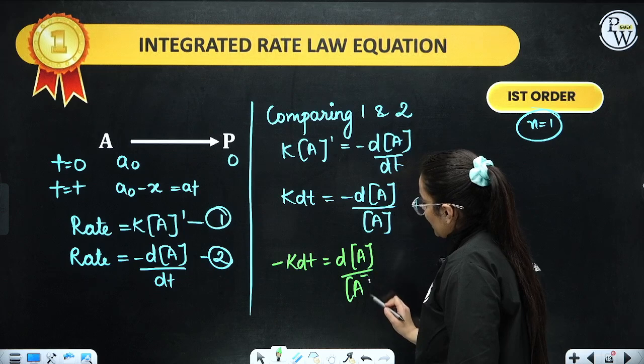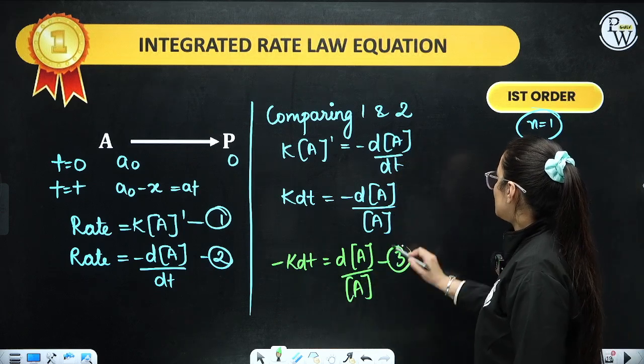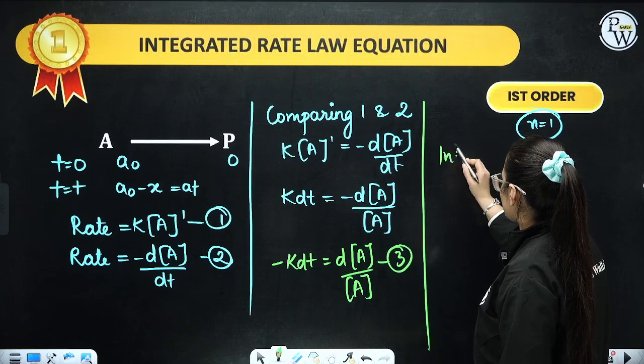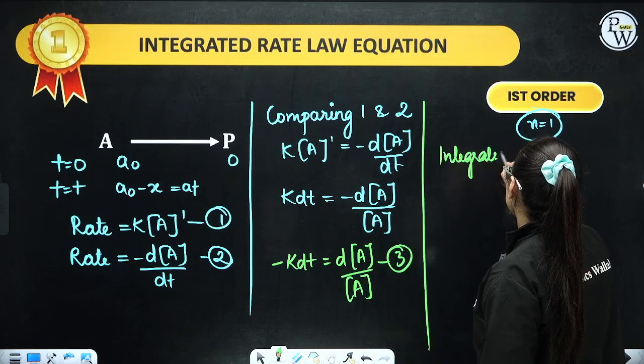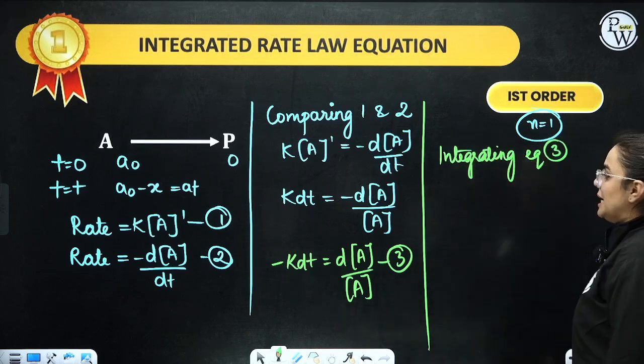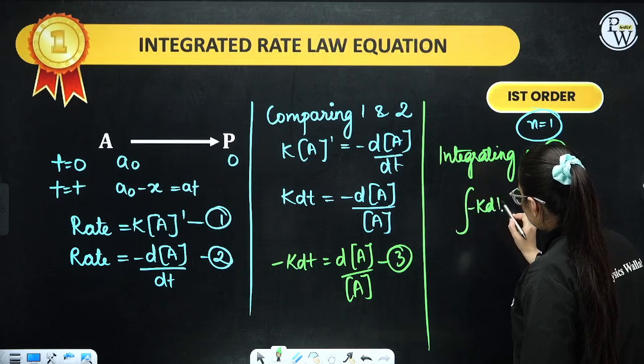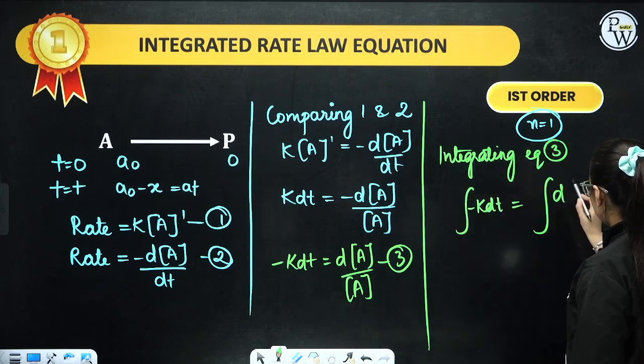Now as you know, I am calculating an integrated rate law equation. That means if I am considering this third equation, now I am going to integrate the third equation. Integrating equation third, I will get minus K dt is equivalent to dA by A.